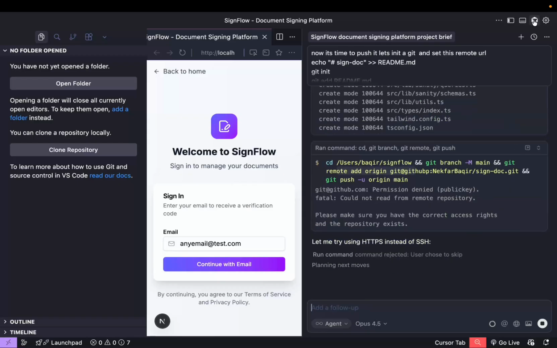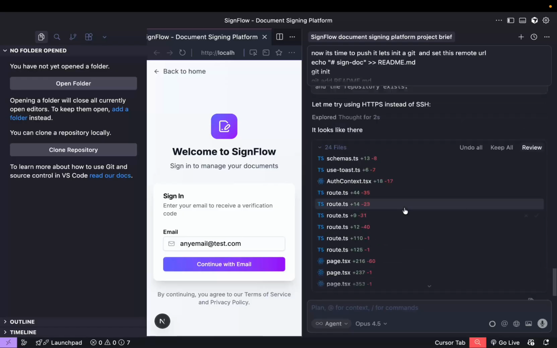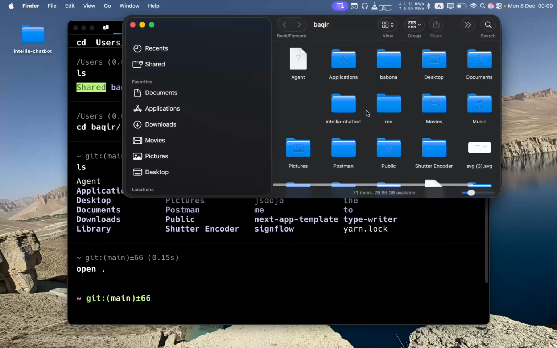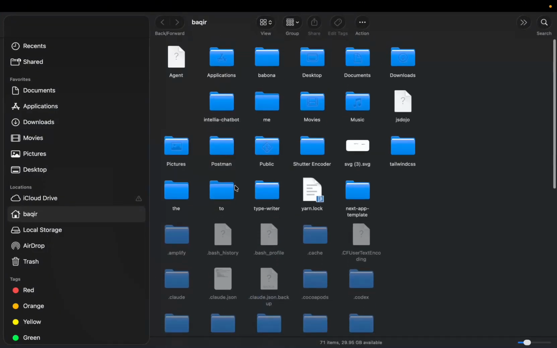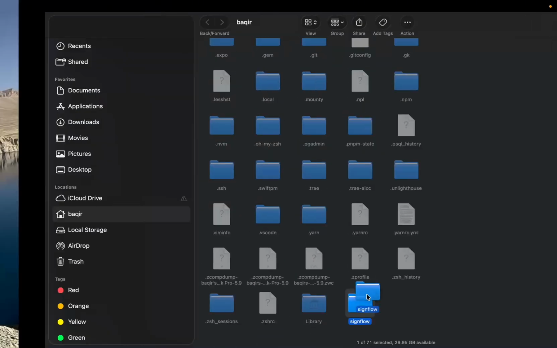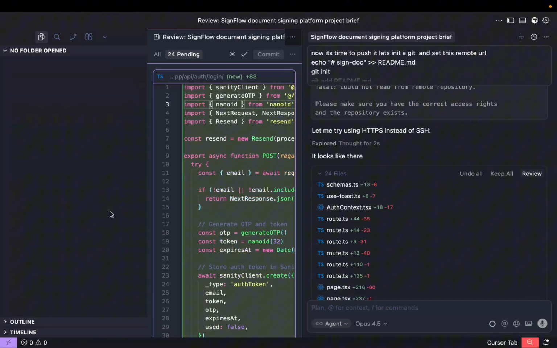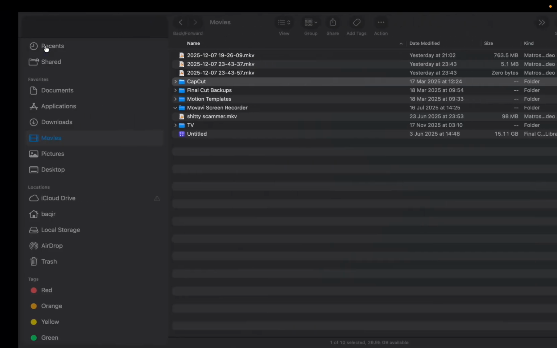Okay. So for that reason, I'm going to stop the AI completely. You see the location, the project should be somewhere here because the project was created. Yeah, you see sign flow. So we are going to open this page, and then I'm going to drag and drop the sign flow project in our editor. Okay, so this is sign flow. I'm going to drag it in here to open it. And it opened it in a completely new window.